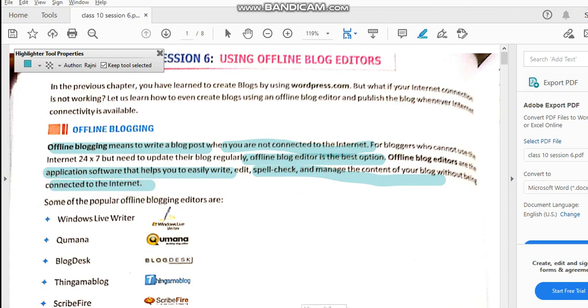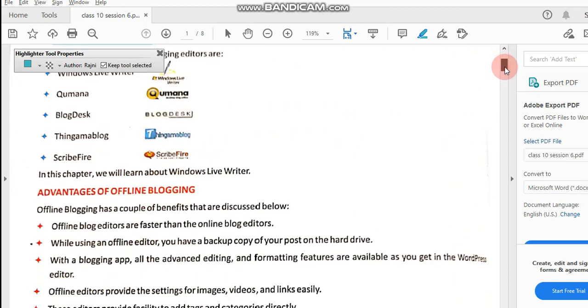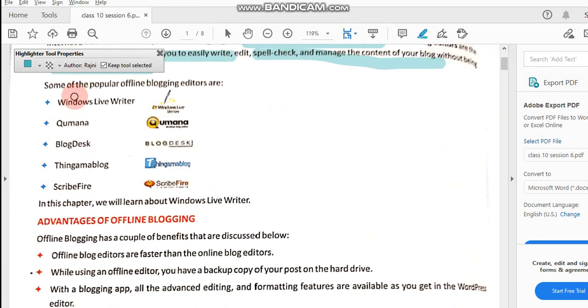These are examples of offline blogging editors: Windows Live Writer, BlogDesk, Thingamablog, Scribefire. So let's learn about it.